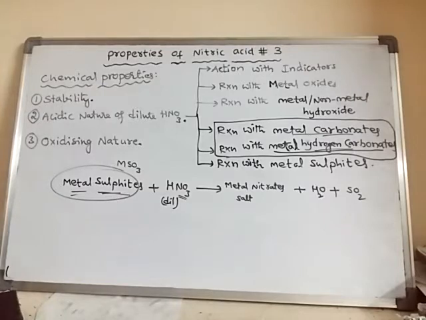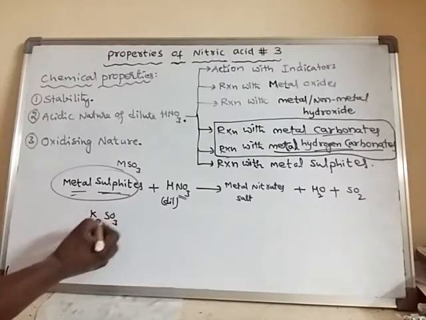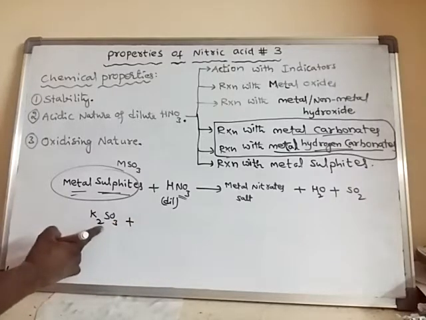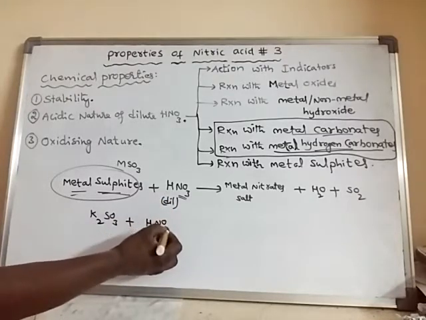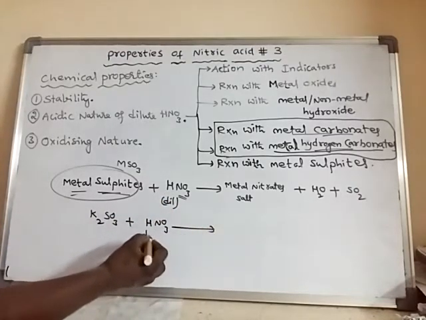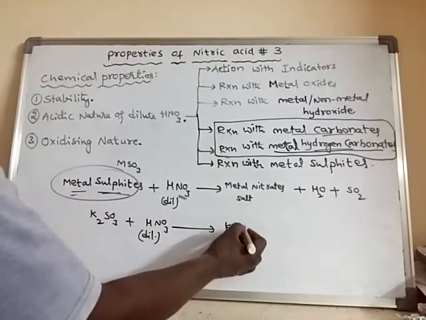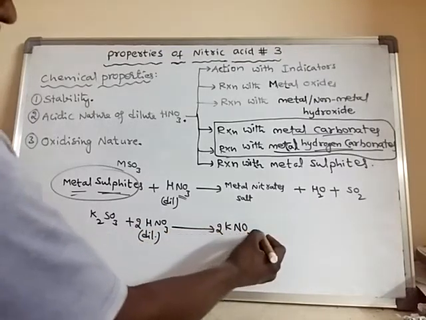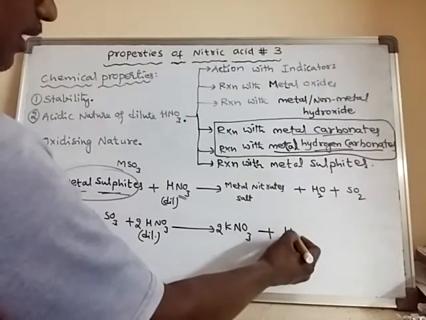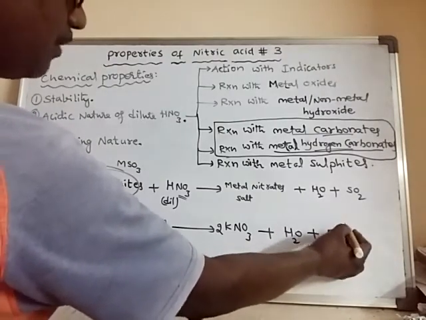For example, K2SO3, potassium sulfite, when it reacts with dilute nitric acid, forms potassium nitrate, water, and sulfur dioxide gas is liberated.